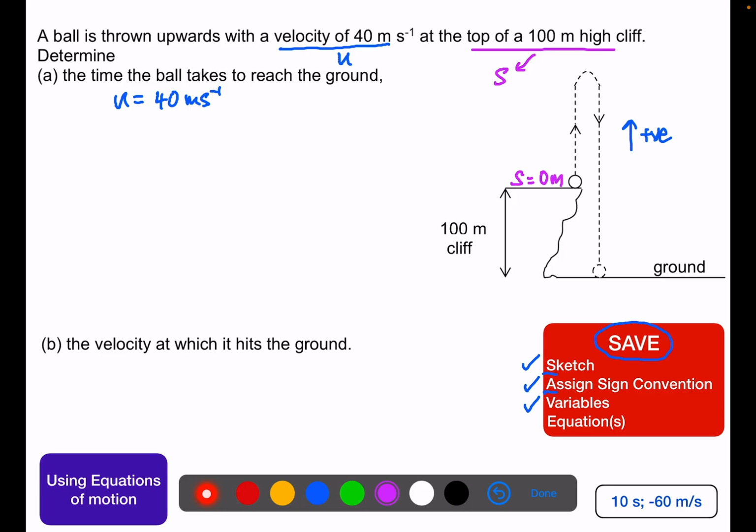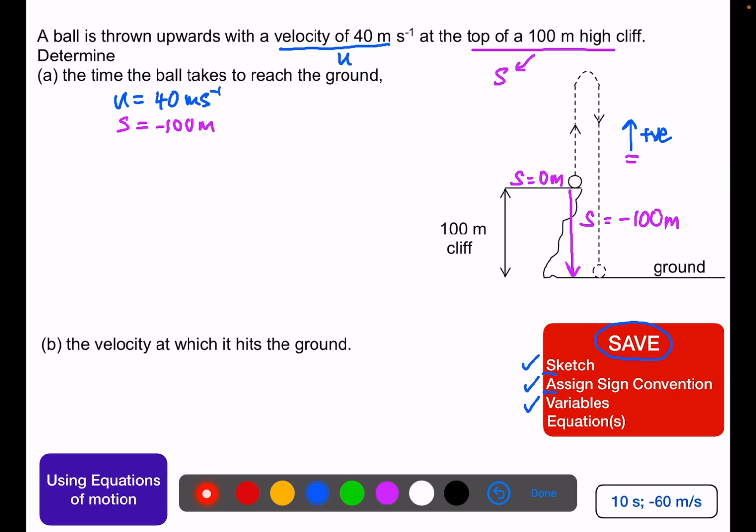This is the start of the motion. At the end of motion is at the ground, so the displacement will be represented by an arrow downwards, and this will be minus 100 meters. The negative sign shows that this displacement is pointing downwards, while our sign convention is up is positive. So I can write down displacement is minus 100 meters.